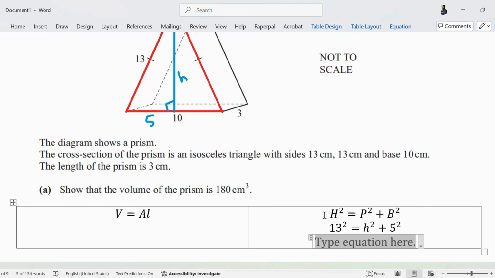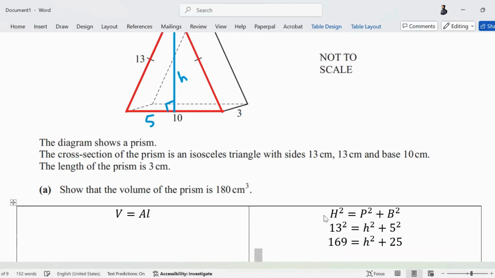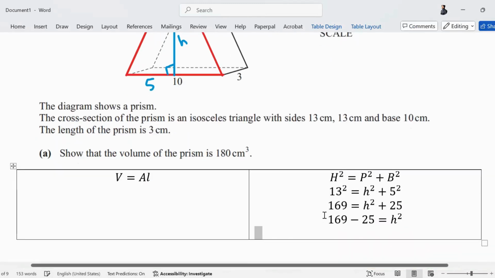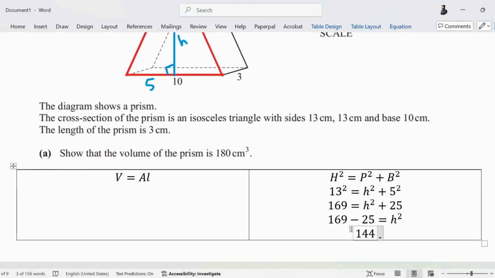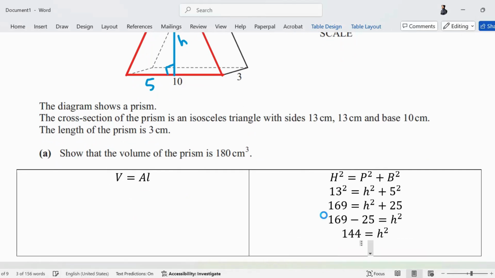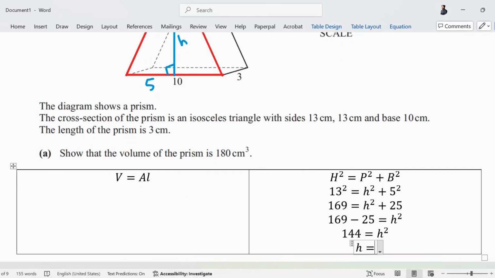13 13s are 169. h square plus 25 is 169. 169 minus 25 is h square. So what is 169 minus 25? 144 is h square. So what is your height? You take the square root of 144, which is 12 centimeter. You have got your height.